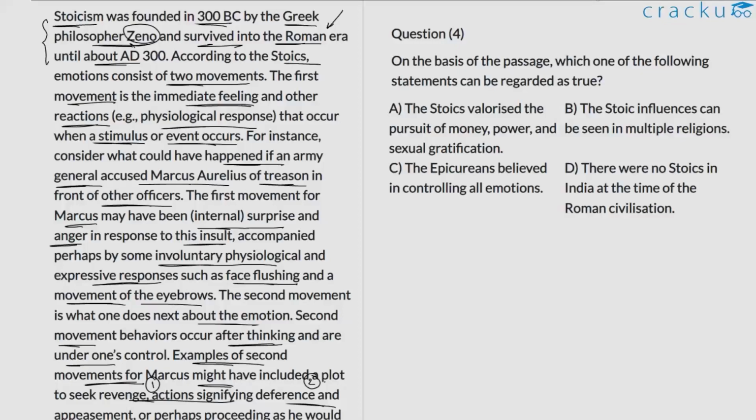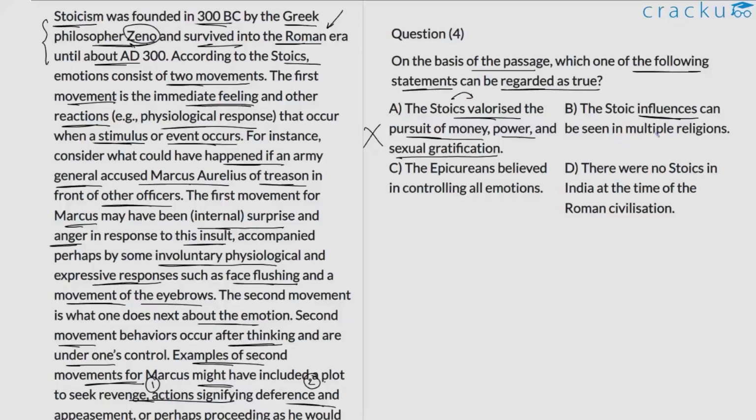Let us move on to the next question. Question number 4. On the basis of the passage, which one of the following statements can be regarded as true? So it has to be consistent with the discussion. A. The Stoics valorized the pursuit of money, power, and sexual gratification. We know this is false, primarily because the author says that they did not glorify this. They were against this set of values. The author says that instead what they focused on was character, kindness, and rationality. So option A is untrue.